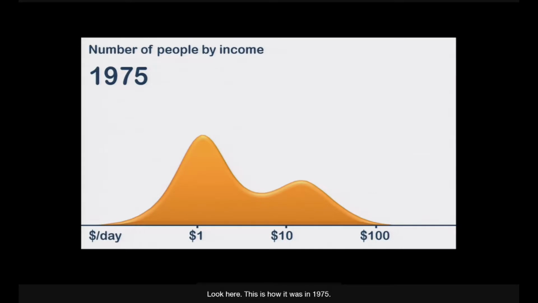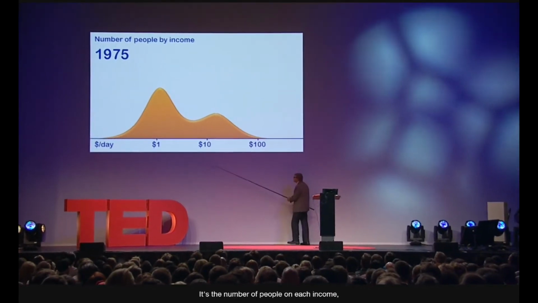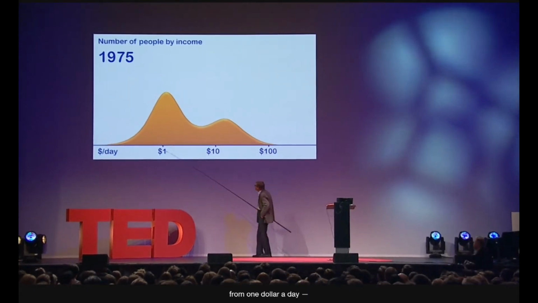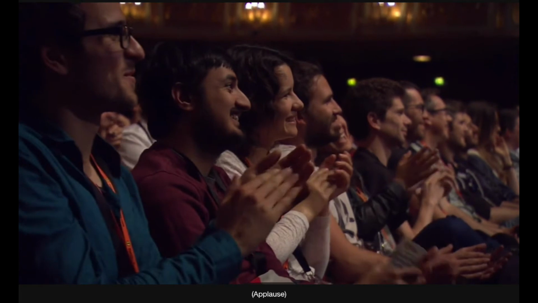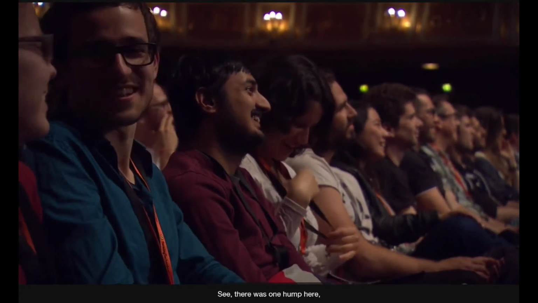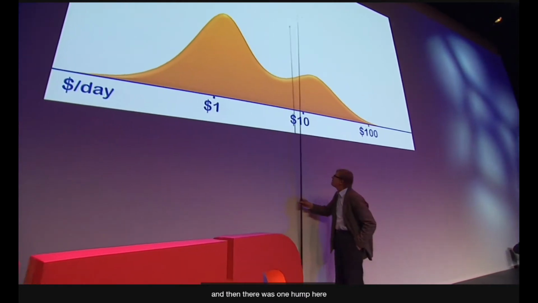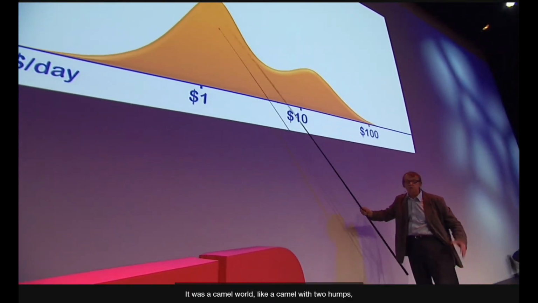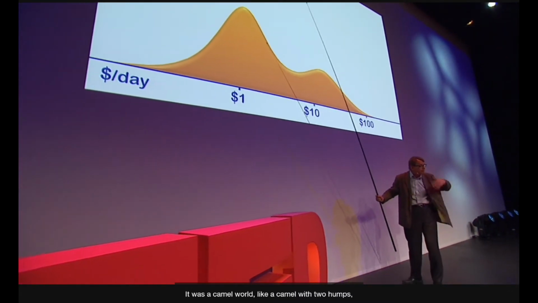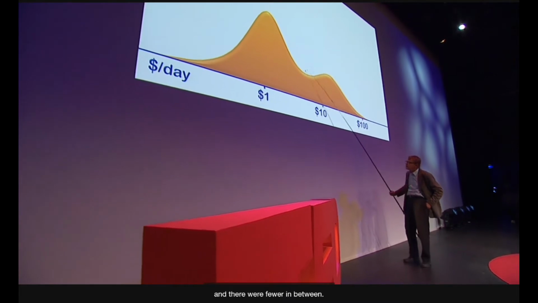Look here, this is how it was in 1975. It's the number of people on each income, from $1 a day. See, there was one hump here, around $1 a day. And then there was one hump here, somewhere between $10 and $100. The world was two groups. It was a camel world, like a camel with two humps. The poor ones and the rich ones. And there were fewer in between.